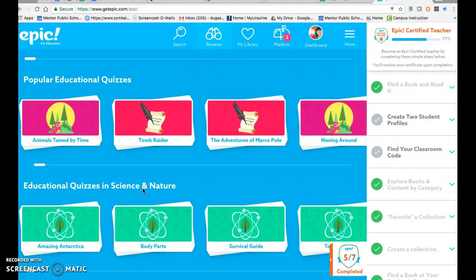So I hope that kind of gives you some additional tools or ways that you can use Epic with your classroom. Or if you're not using it, maybe this will be what you need to consider using it. So I hope it helps.